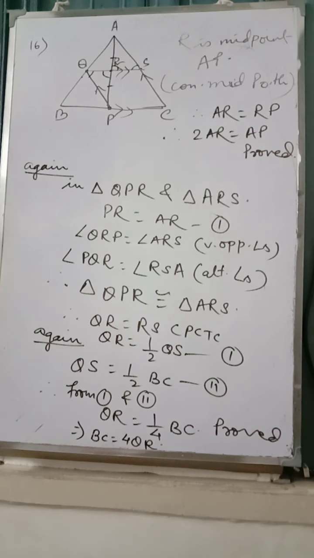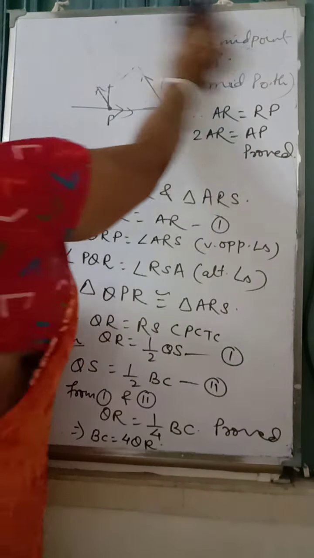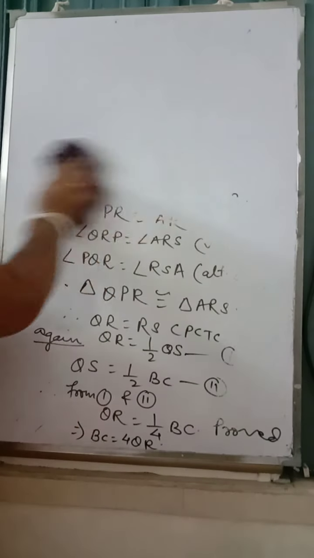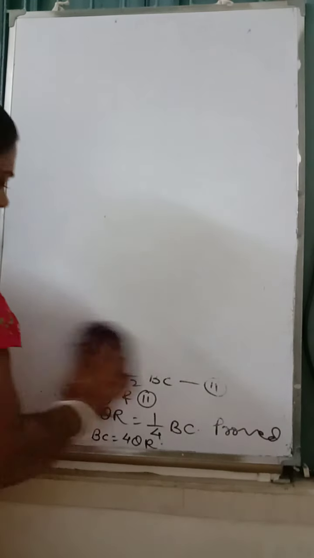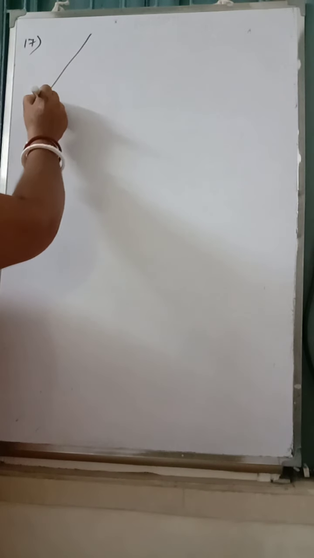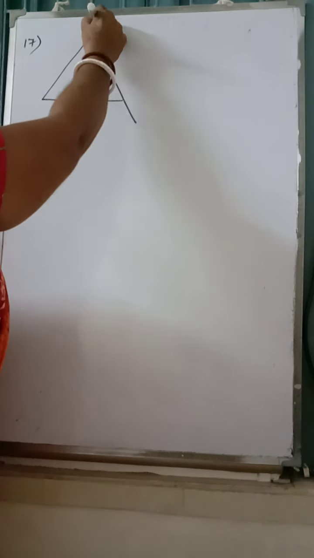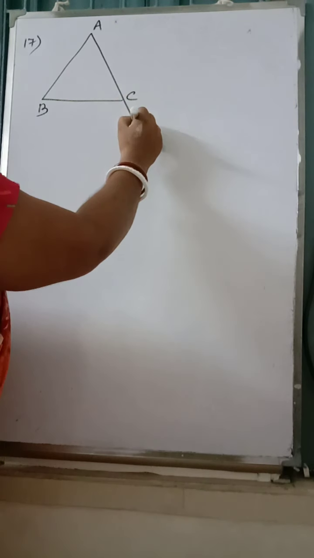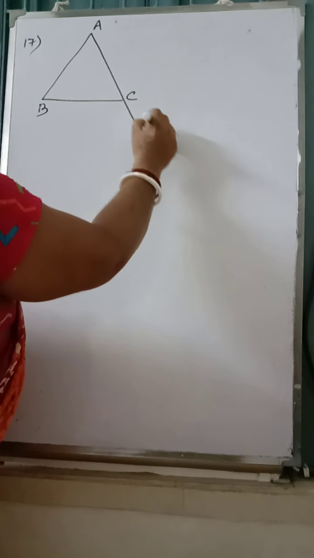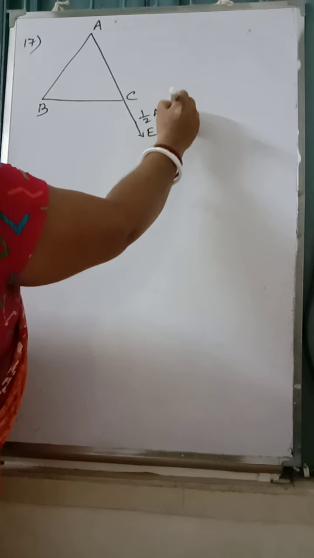Next we have question number 17. Here side AC of triangle ABC is produced to point E such that... Look at question number 17. Is a triangle ABC. AC is produced up to E such that CE is half of AC.